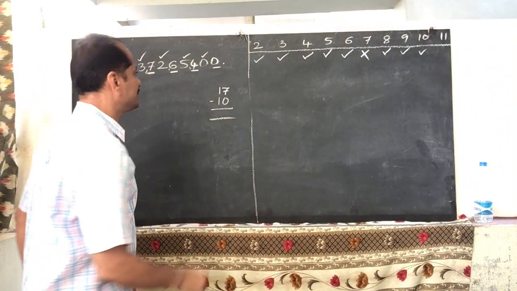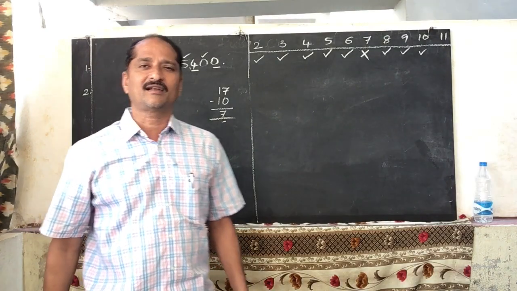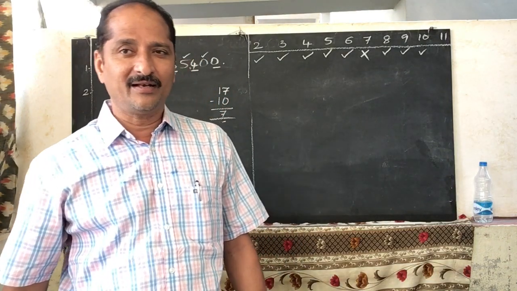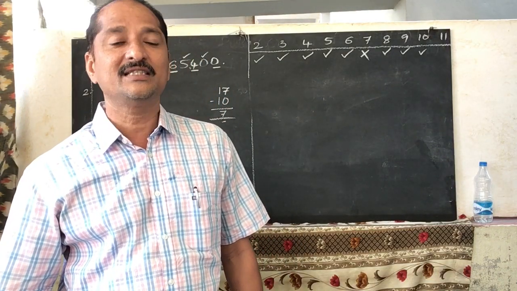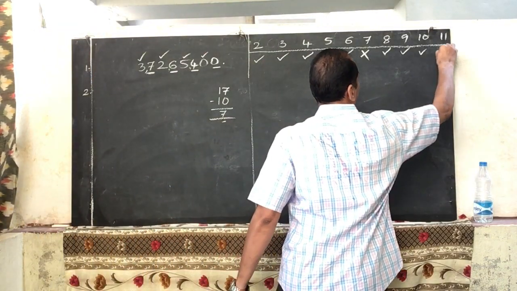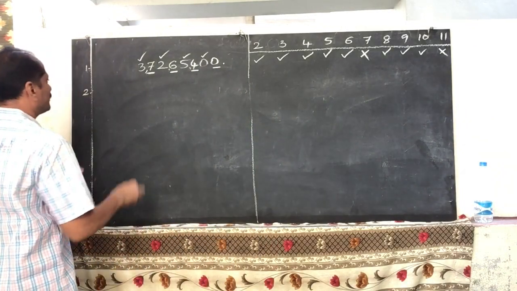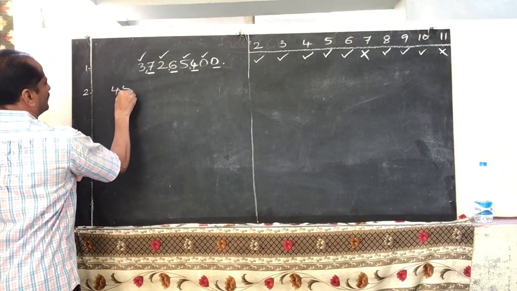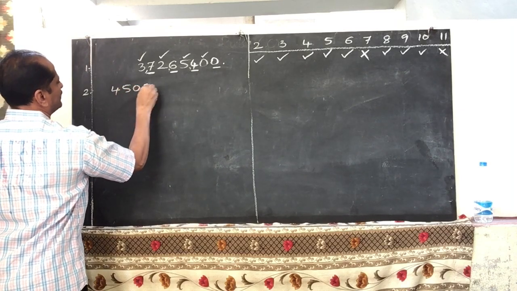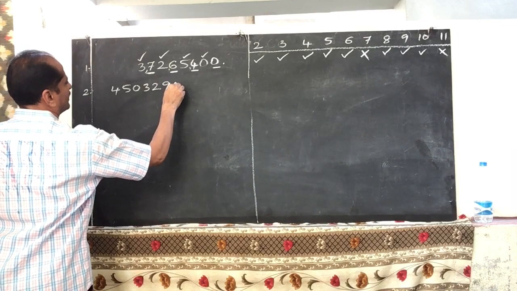Now what is the difference? 17 minus 10 is 7. So this is not divisible by 11. Okay, understood? This is not divisible by 11. Now take one more number. Let us take another number for the example. 45032. Let us take this one.